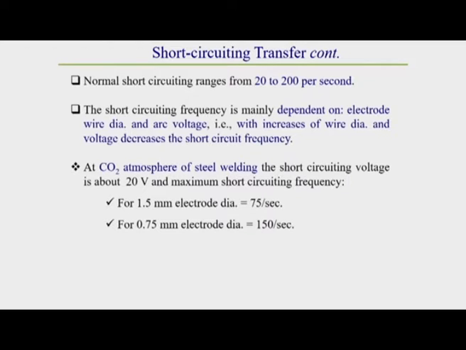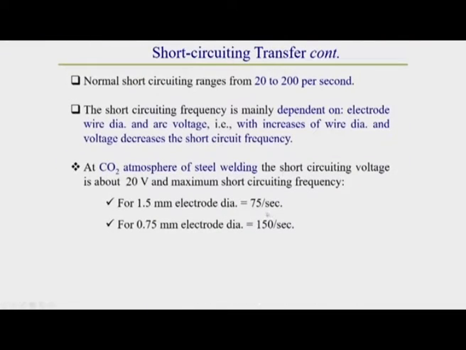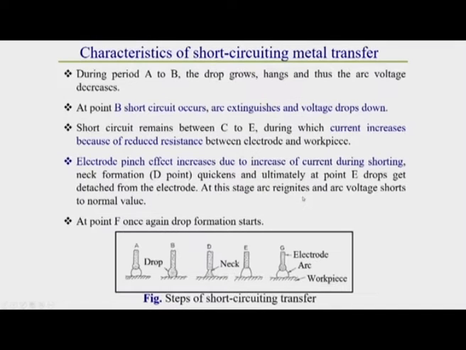If the diameter increases to 1.5 millimeter, the drop transfer rate decreases to around half of that observed for the 0.75 millimeter electrode, about 75 drops per second. So short circuiting drop transfer frequency highly depends on electrode diameter.